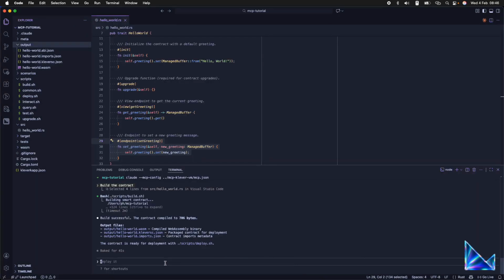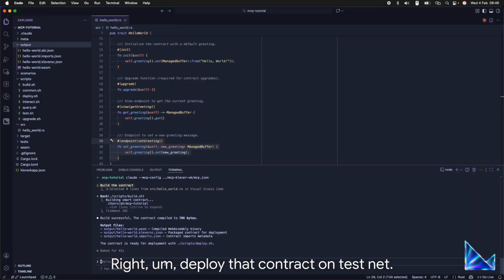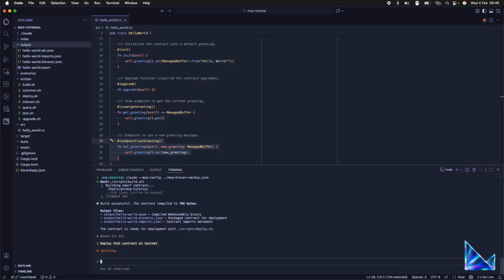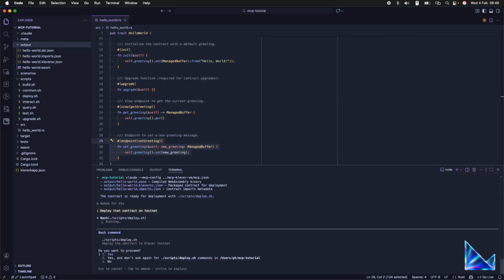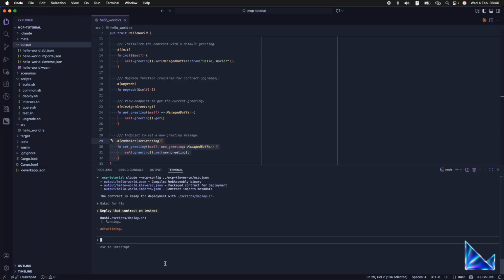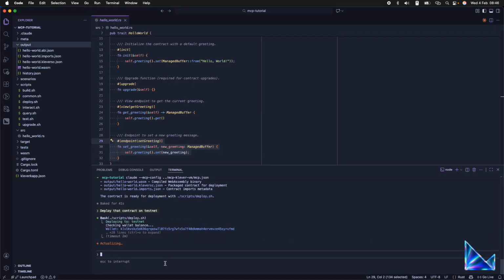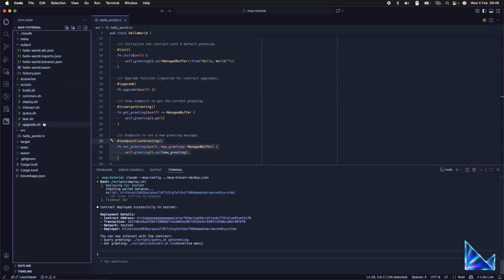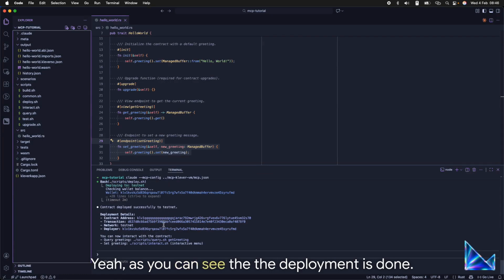We can write: deploy that contract on testnet. Yeah, as you can see, the deployment is done.